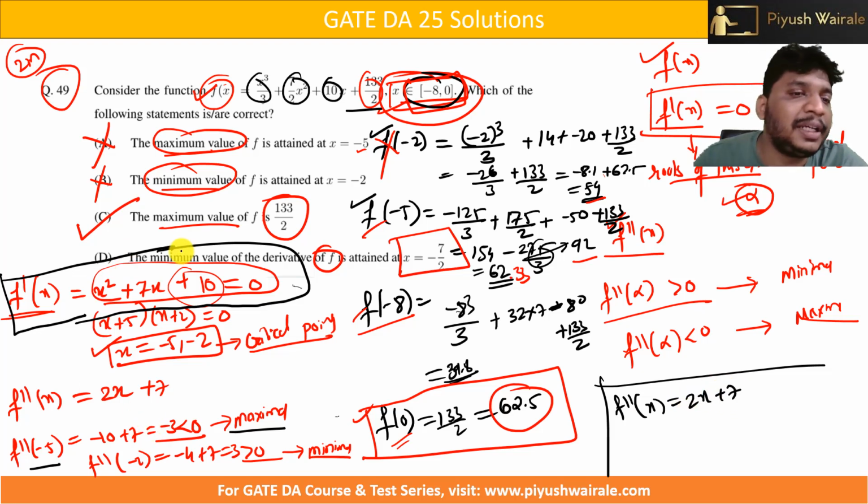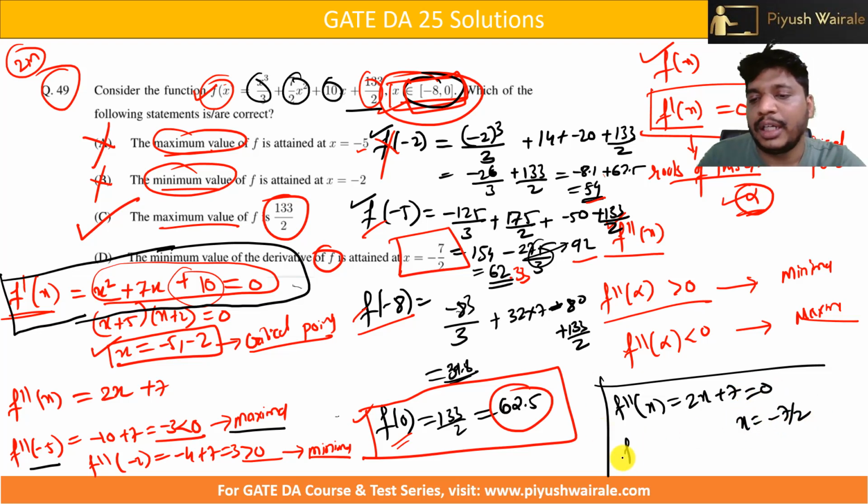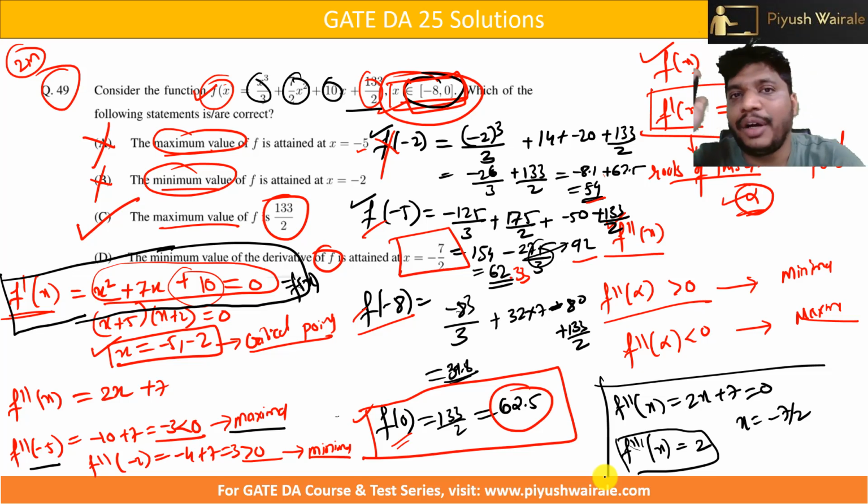So we already got that. But for this particular case, we need to equate it to 0. So x will be minus 7 by 2. Again f double dash of x, so again second derivative, because here my f of x will be this one. That's why we are taking a double derivative here again. So that will be 2 only. It means it will be a positive value irrespective of the value of x.